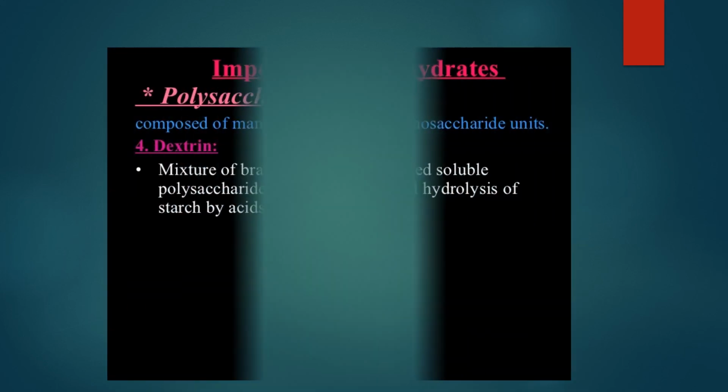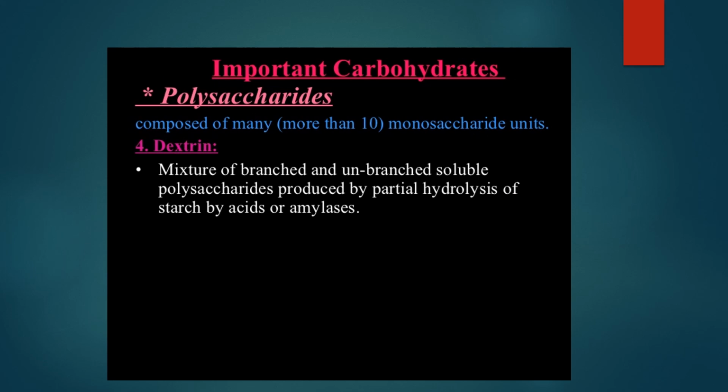Okay. Now what is next? Dextrin. Dextrin is also a type of polysaccharide, which is a mixture of branched and unbranched soluble polysaccharides. How are dextrins formed? They are formed by partial hydrolysis of starch by acids or amylase. Amylase is an enzyme which acts on starch.